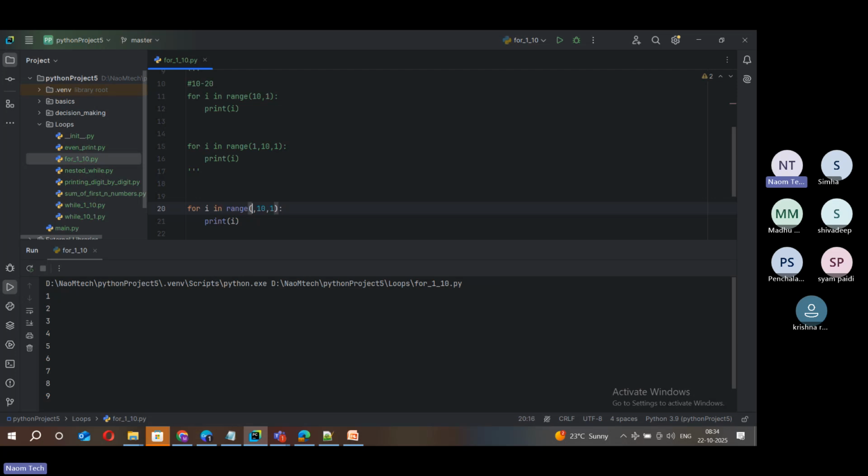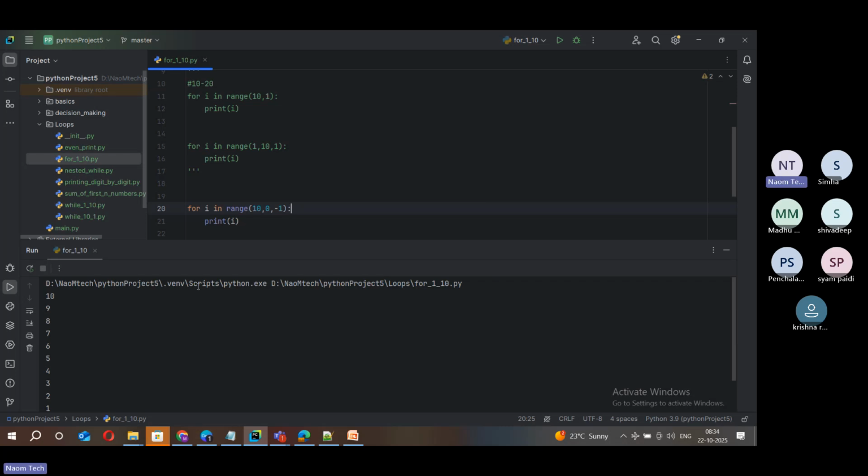Here, first change the start value. It should start with 10 and end with 1, or 0 if you want till 1. And then here, if it is decrement, the step should be negative, -1. When you say -1, it decrements the value. It means it's a negative step. Negative in the sense you are doing decrementation. Based on that, you have to choose what the start value and end value should be. Now if you print it, you can see elements printing from 10 to 1.